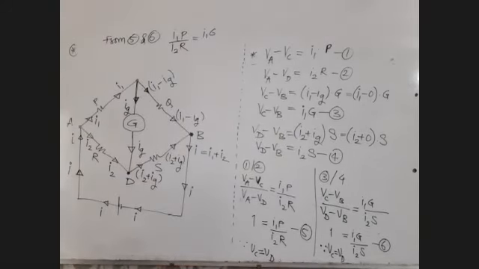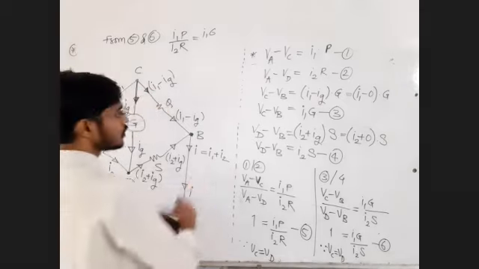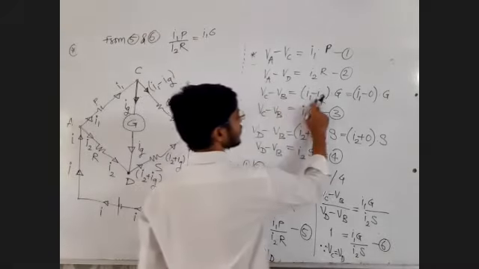I think I have made a mistake. VC minus VB is current into resistance, (I1 minus Ig) into Q.